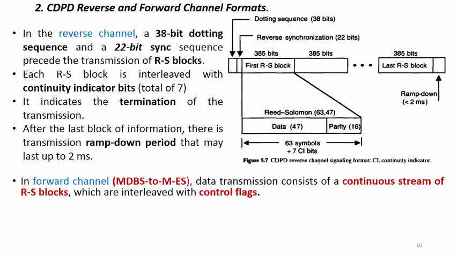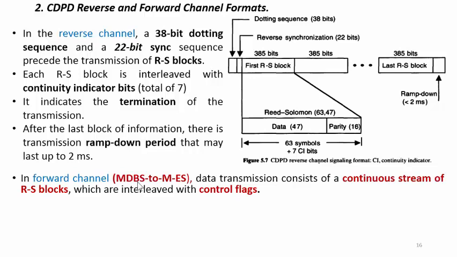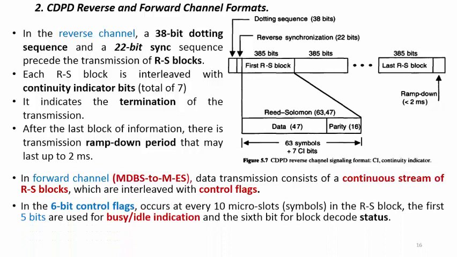In the case of the forward channel, that is the data from MDBS to mobile phone, data transmission consists of a continuous stream of RS blocks interleaved with control flags. In the 6-bit control flag, which occurs every 10 microslots or symbols in the RS block, the first 5 bits are used for busy or idle indication and the 6th bit for the block decode status.